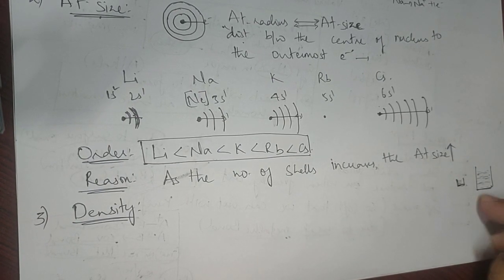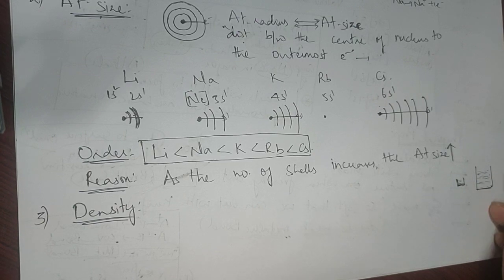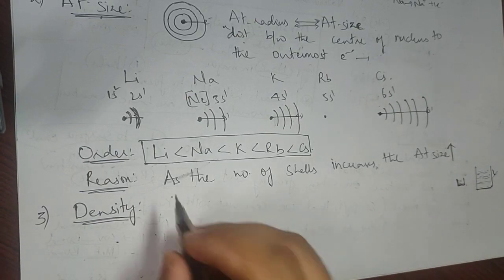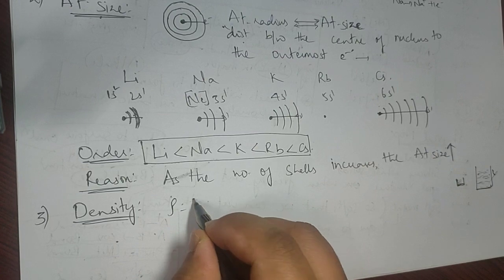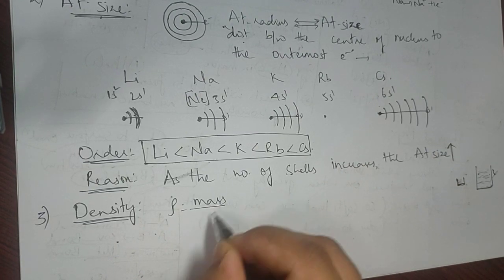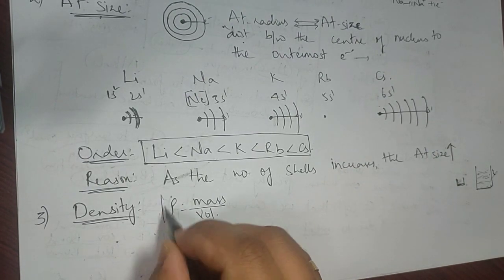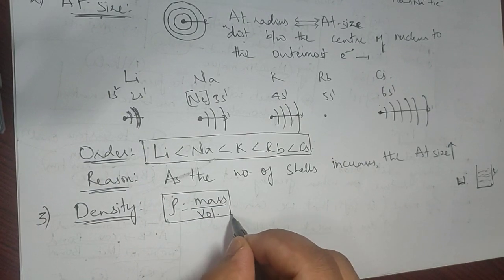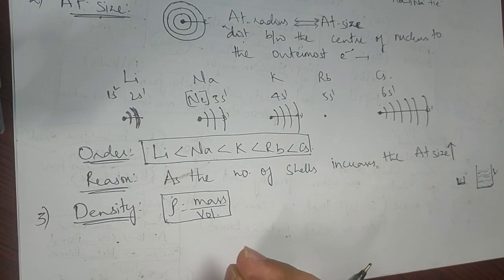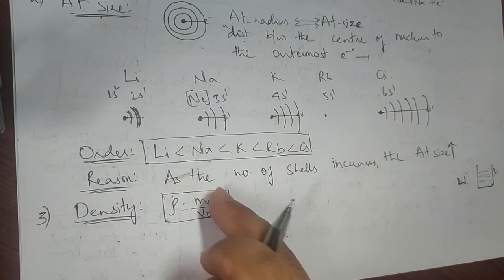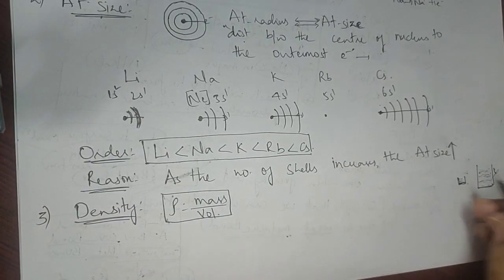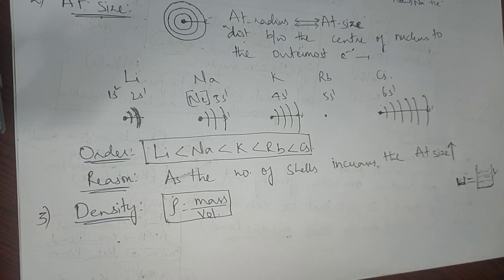If you answered that the glass of water will have higher density, then you are wrong, because density depends on this formula: density is equal to mass upon volume. So density does not depend on the amount of the substance alone. The density of this cup of water and glass of water are the same.